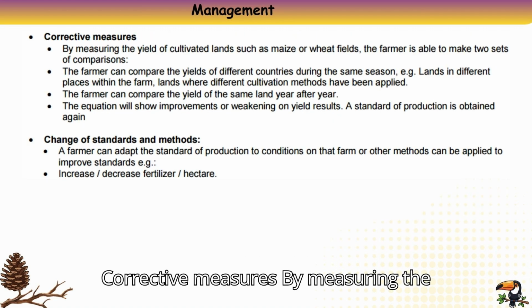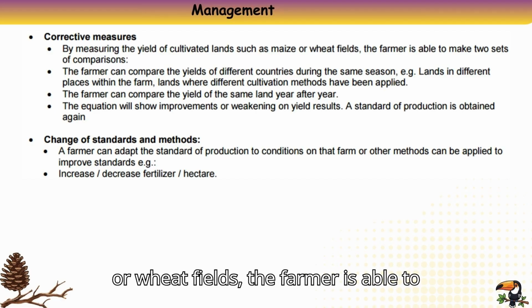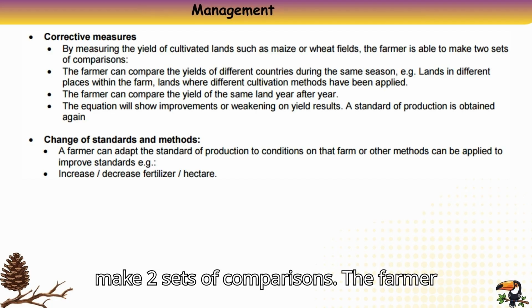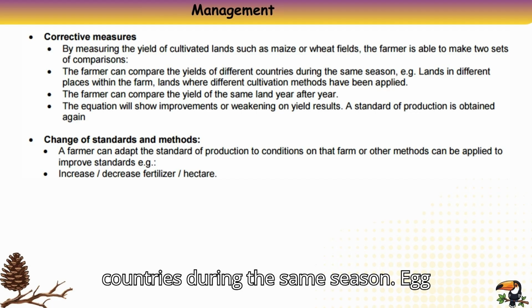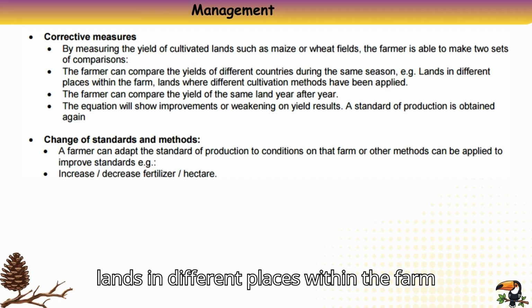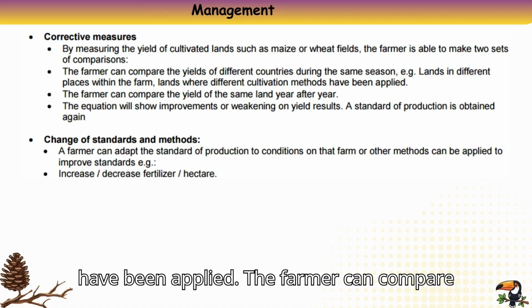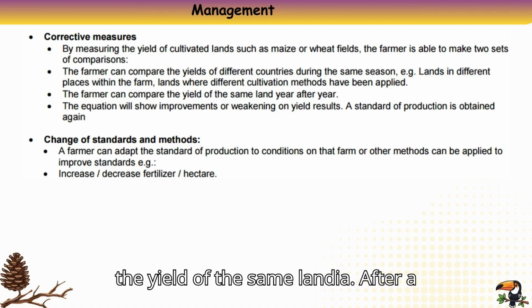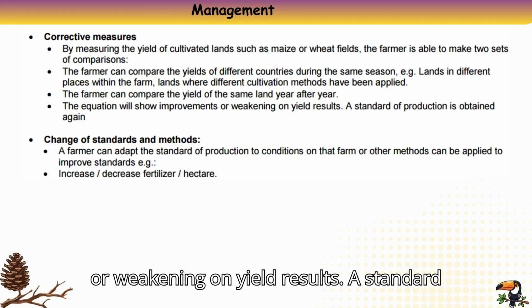Corrective measures. By measuring the yield of cultivated lands such as maize or wheat fields, the farmer is able to make two sets of comparisons. The farmer can compare the yields of different lands during the same season, e.g. lands in different places within the farm, lands where different cultivation methods have been applied. The farmer can compare the yield of the same land year after year. The comparison will show improvements or weakening in yield results.